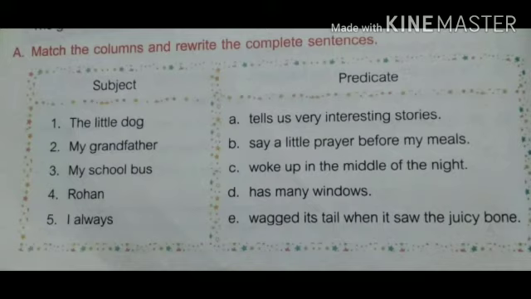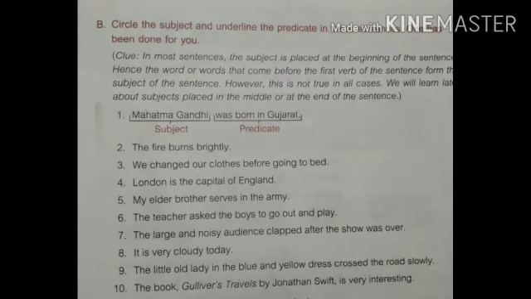For example, number 1, the little dog. Tells us very interesting stories, cannot be. Say a little prayer before my meals, no. Woke up in the middle of the night, no. Has many windows, no. The option E, wagged its tail when it saw the juicy bone. So after bone, you will write number 1. This is how you will be doing match the following.